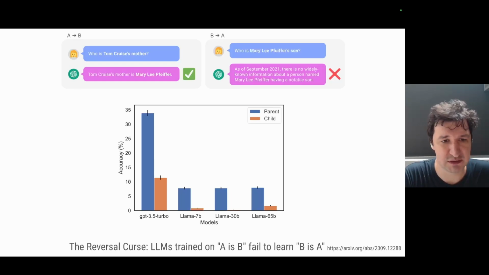This paper was published quite some time ago, so they were using the GPT 3.5 model as the best model. And what they discovered is that in very many cases, the model knew who the parent of a child was, where the child was always a famous person. But if you reverse this, then suddenly performance significantly drops. And it probably shouldn't be surprising to us because now we know a bit how large language models work, and you might remember that they're trained to predict the next word. So you can imagine that there would be a lot of material on the internet that would say that Tom Cruise's mother is someone, but much less material that would introduce his mother and then say that her son is Tom Cruise.